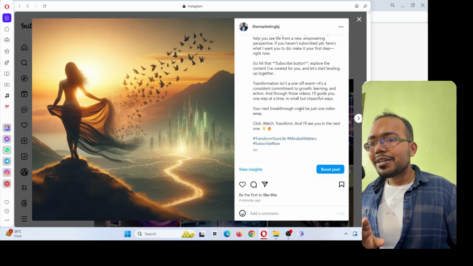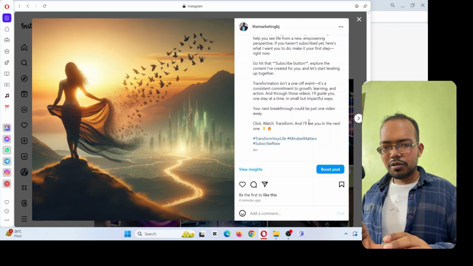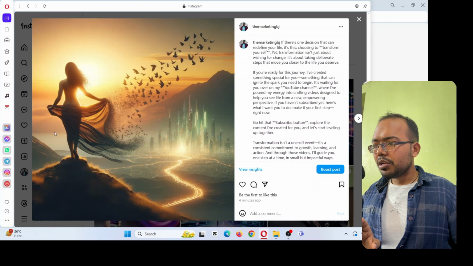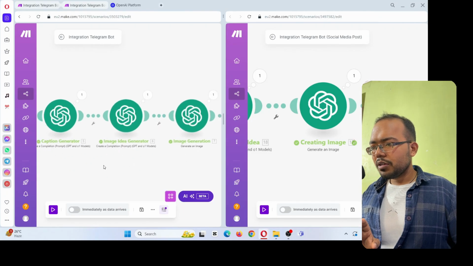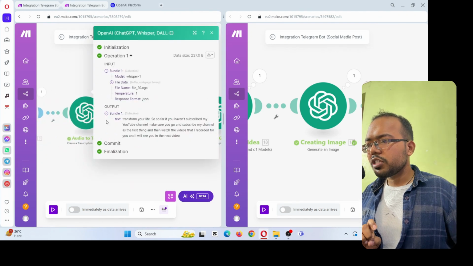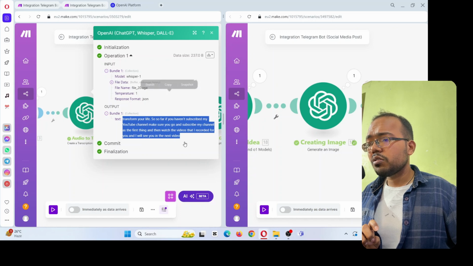So on the basis of my voice input, it can create the output, and then it creates a beautiful image for that. So this is all for this one. And let me also show you one thing, the transcription. If you click on this magnifying glass, in the output you can see: transform your life. So far if you haven't subscribed to my YouTube channel, make sure you go and subscribe to my channel as the first thing, and then watch the videos I recorded for you, and all that.